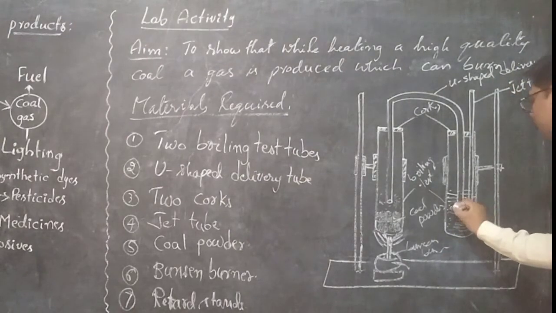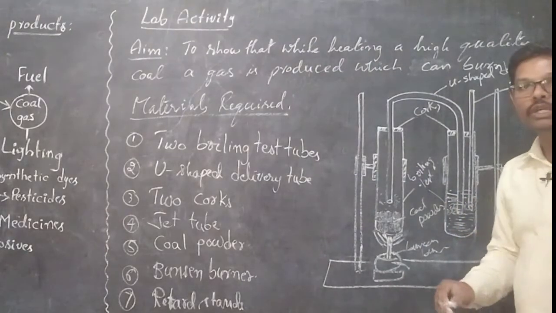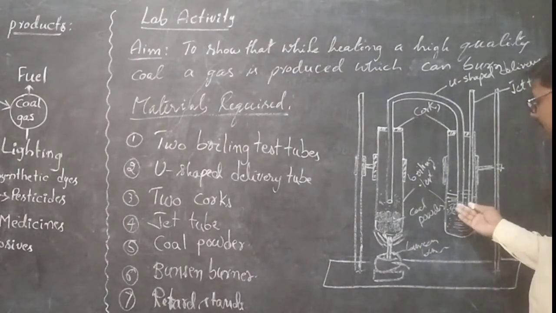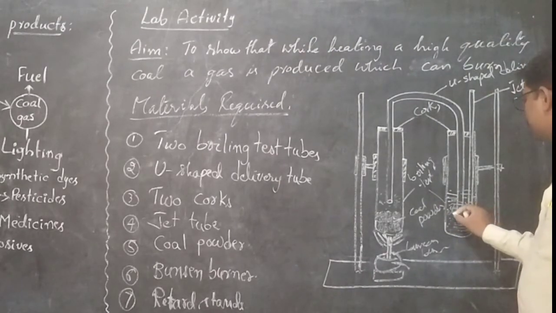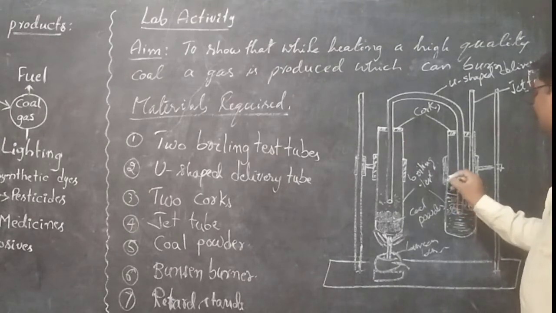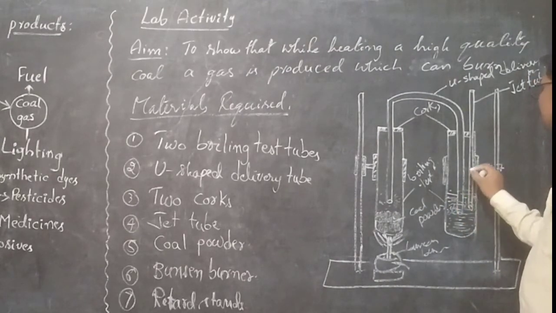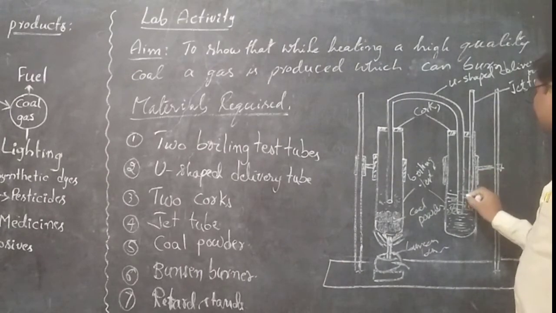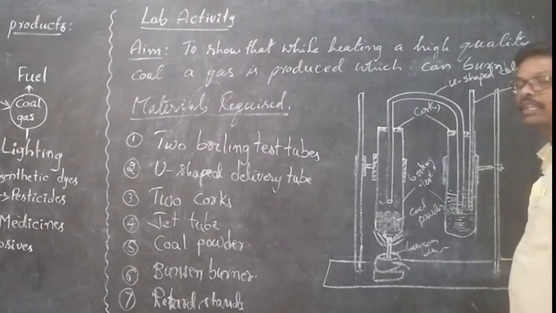By observing the water bubbles, you can understand that the gas is coming to the second test tube. From here onwards, this brown colored vapor mixes in the water and a colorless gas comes out. This colorless gas travels through the jet tube.